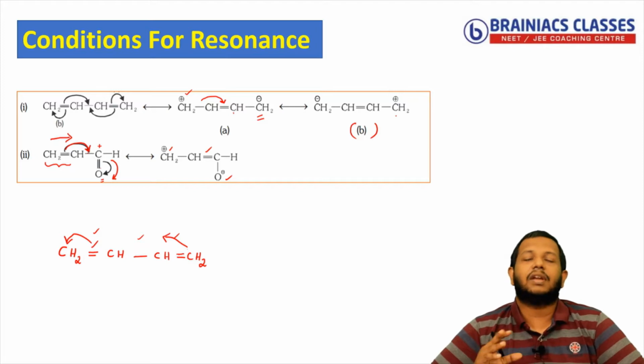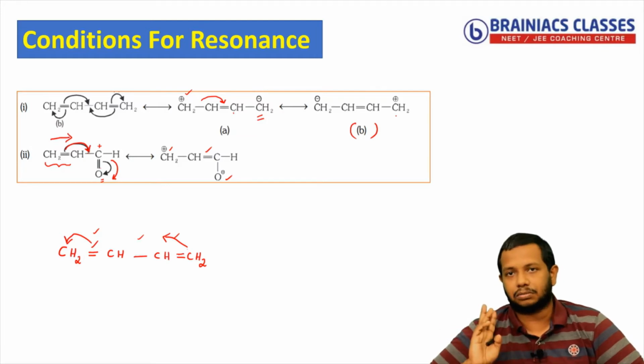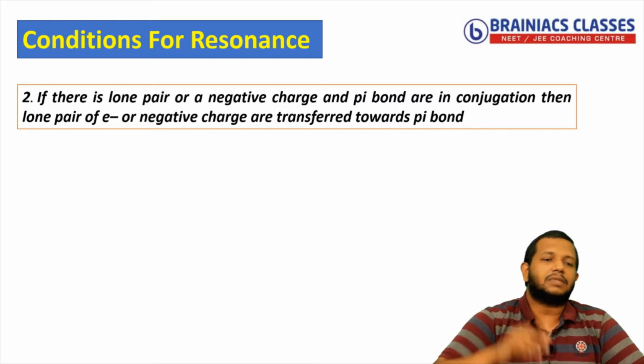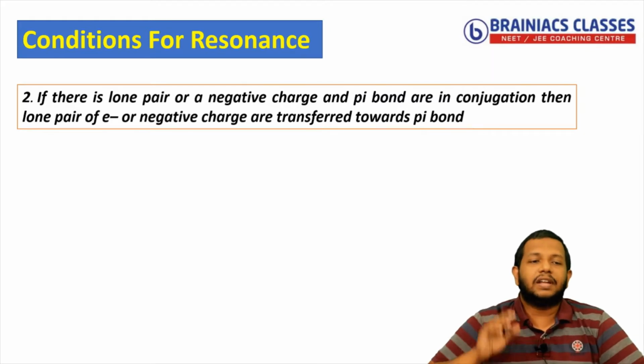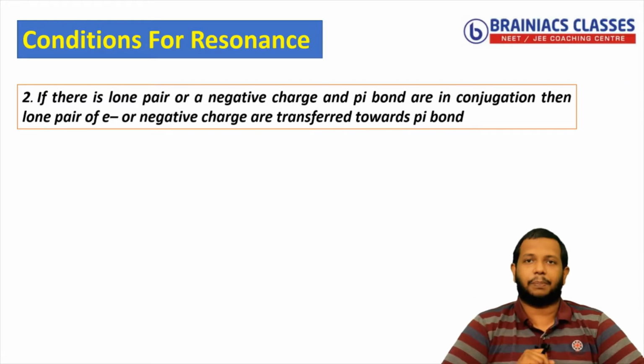That is, whenever two pi bonds are in conjugation, the rule states that one of the pi bonds should shift towards another pi bond. Okay. So let's see the next one. The next condition: if a lone pair or negative charge and a pi bond are in conjugation, then the lone pair of electrons or negative charge is transferred towards the pi bond.